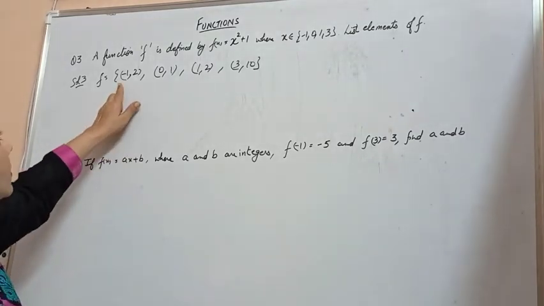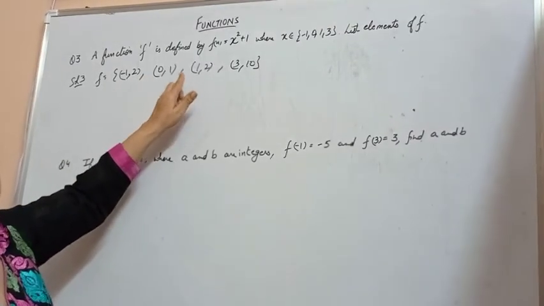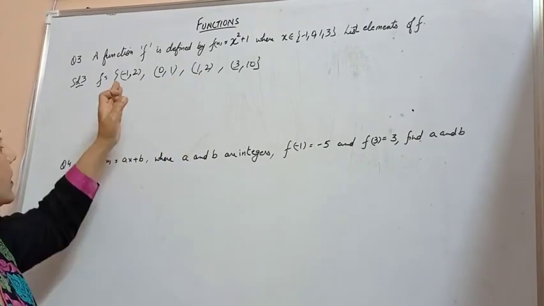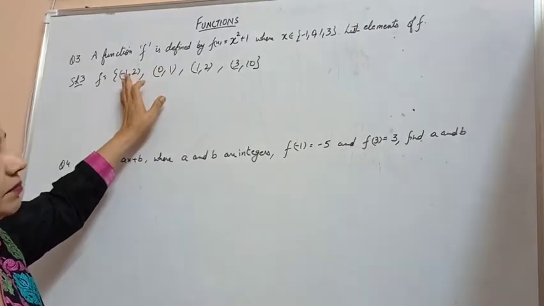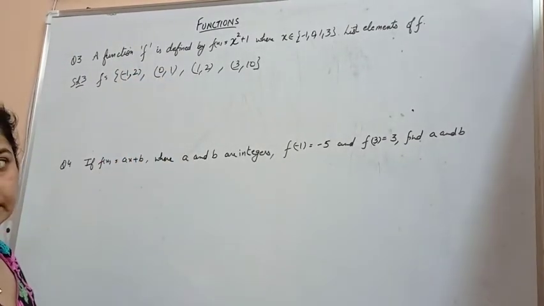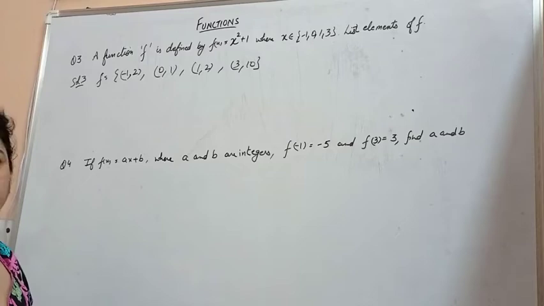This is a function because every element of x has a different image in y. So we can say that -1, 0, 1, 3 all have the different images 2, 1, 2 and 10. So we can say that this is a function.